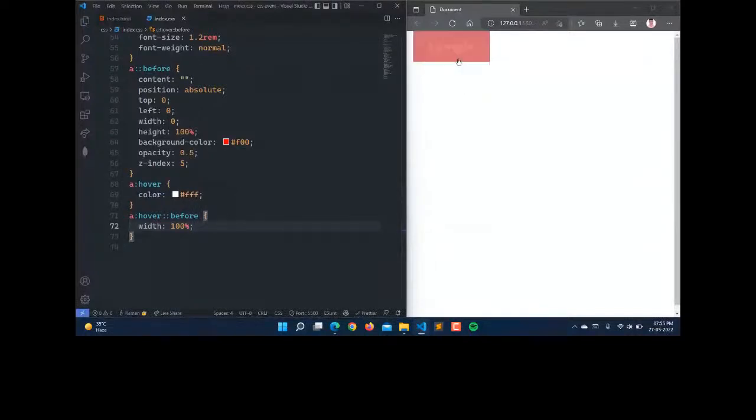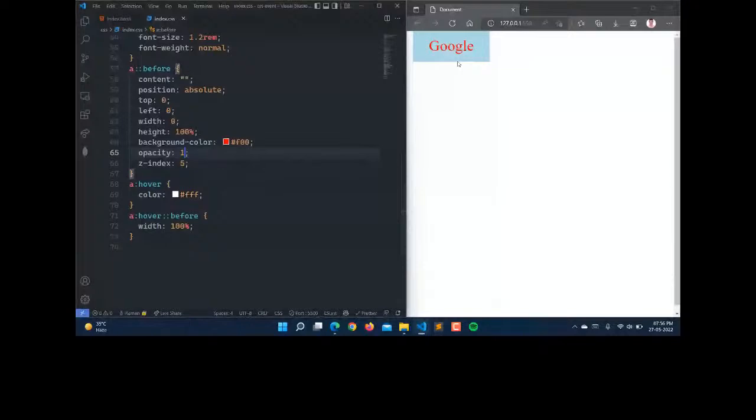Here it will do like this, because we have the opacity as 0.5. Opacity is used to set the transparency. It goes from 0 to 1, and by default the opacity is 1. And here you can see that we have this one here.